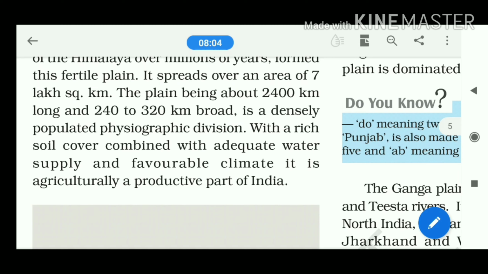Next, the general characteristics: the plain is about 2400 km long and 240 to 300 km broad. It is a densely populated physiographic division. So what is the length of the northern plain? The length of the northern plain is 2400 km and the width is mostly 240 to 320 km.